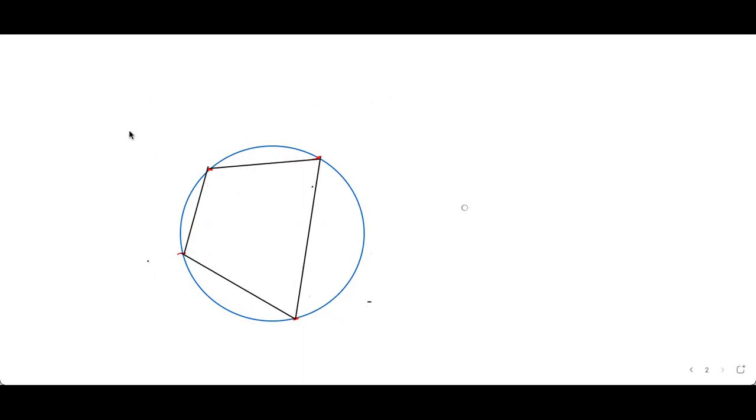And we can name it ABCD. So now quadrilateral ABCD is not any ordinary quadrilateral. It is a cyclic quadrilateral. Why is it cyclic? Because all its vertices lie on the same circle, not any circle, any random circle. They lie on the same circle.